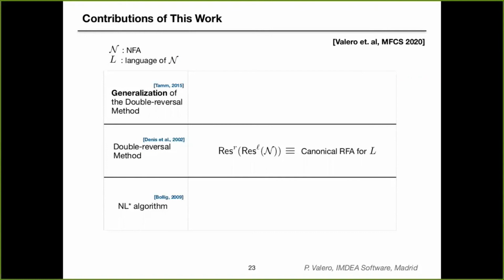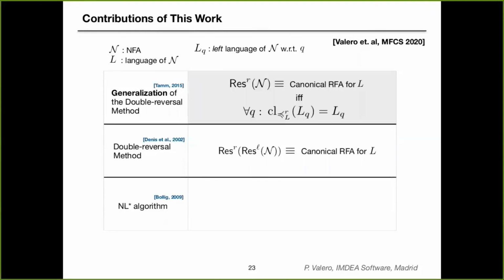Now, this property of being co-residual is a sufficient condition so that residualizing produces the minimal automaton. The question arises on whether this is a necessary condition. And the answer is that it's not necessary, and actually we can define a class of automata which includes the class of co-residual automata for which residualizing them produces the canonical residual automaton. This is what we call the generalization of the double reversal method. And we prove that residualizing an automaton N with our method produces the canonical residual automaton for the language of N if and only if for every state of the input automaton, its left language is a closed set for the Nerode quasi-order, meaning that the closure of the left language of every state coincides with itself.